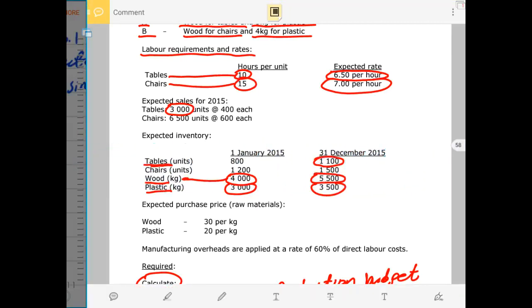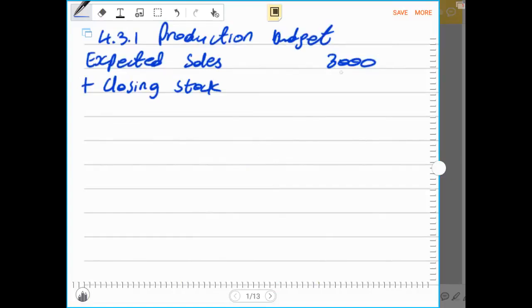Production budget says expected sales plus closing stock. Then we add 1,100, which is the closing stock. Remember, we are doing the production budget. Then the total will be 4,100, which is production required or units required. These are the units that are required.